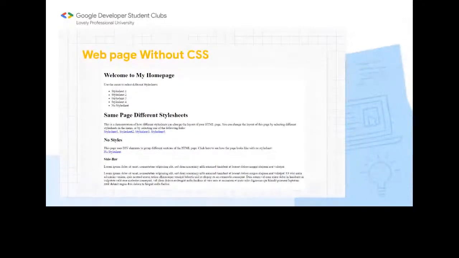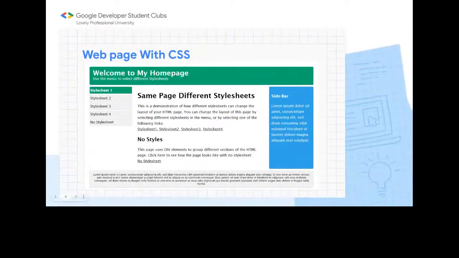Yeah. So let's move forward. In the next slide, there is a page with the CSS. So this is a page with CSS. Now you can see that the layout is very attractive and there is an alignment in the layout. So everything is perfect here. Now we can move forward.